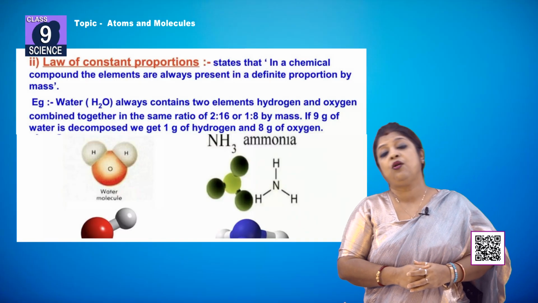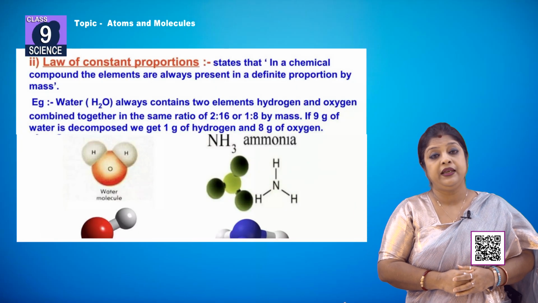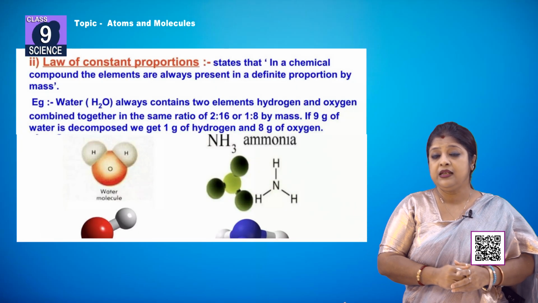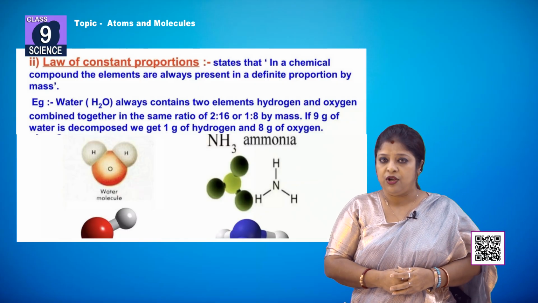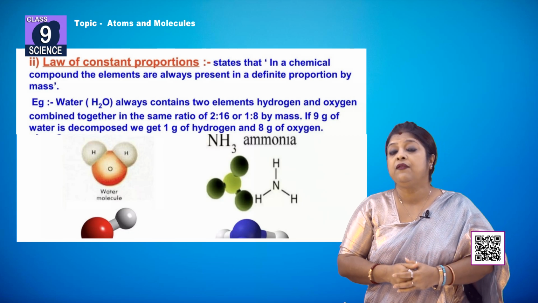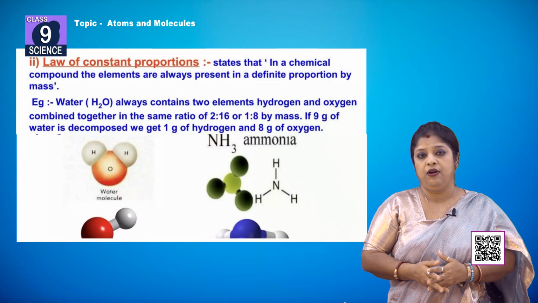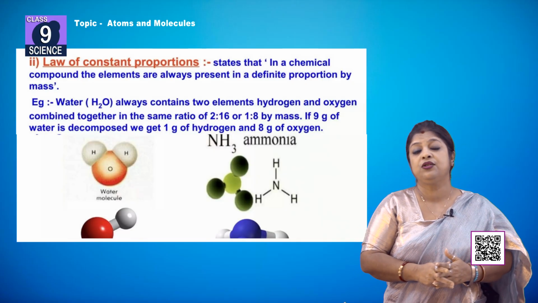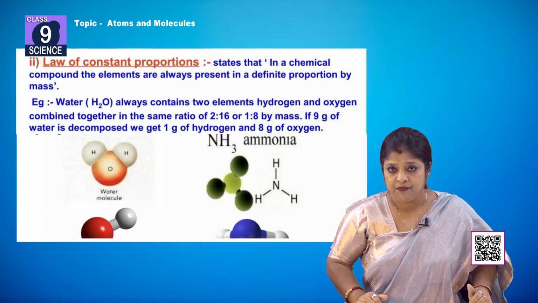Whenever hydrogen and oxygen combine, they always combine in a fixed ratio, that is either 1:8 by mass or 2:1 by volume, as we say. So, in case of the formation of carbon dioxide, carbon and oxygen are involved. In that case also, we see that their ratio is 3:8 by mass.